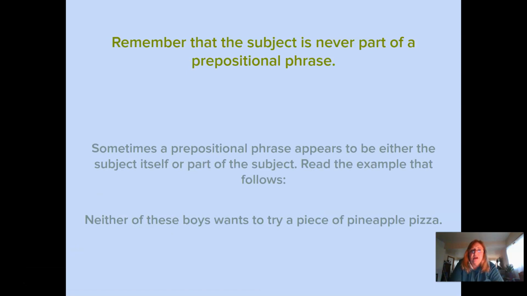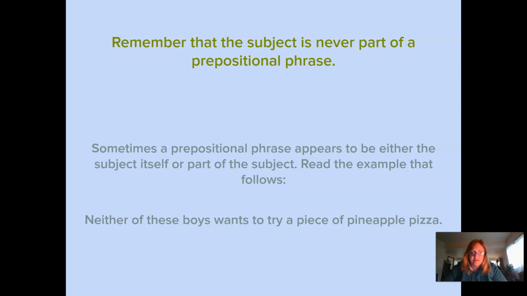Important note, a subject is never part of a prepositional phrase. So this is a very, very easy misunderstanding, and people often identify a word as the subject because it looks like it makes a lot of sense. So if you take a look at this example, neither of these boys wants to try a piece of pineapple pizza.